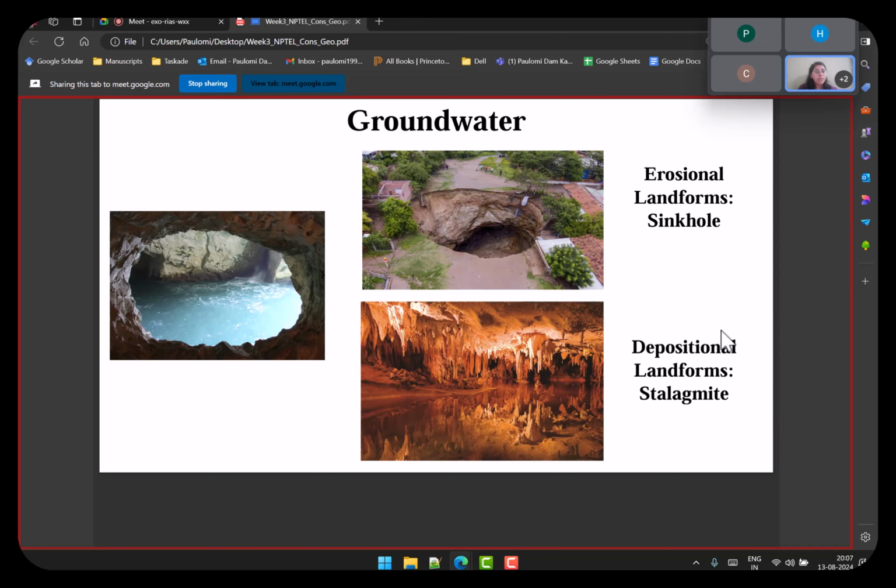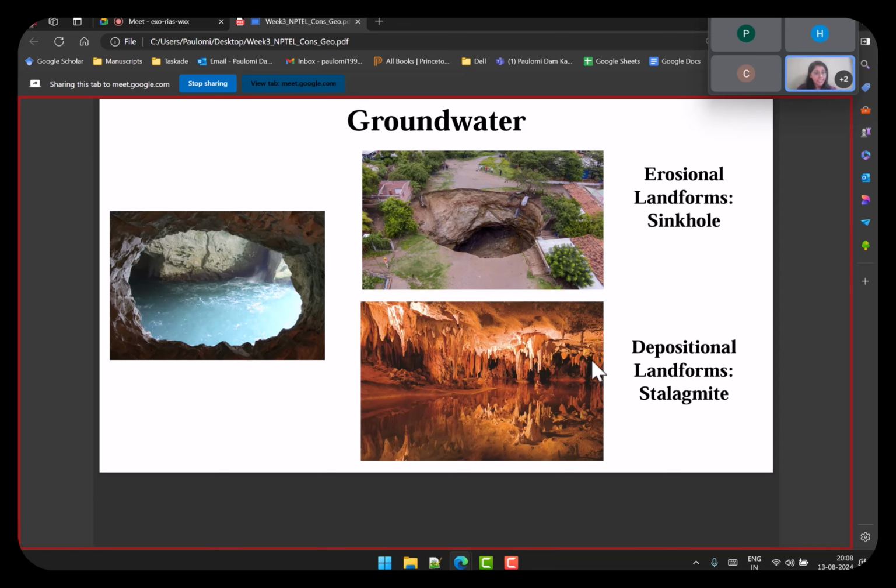The next agent is groundwater, which is just what we have discussed. If it is an erosional form, it's a sinkhole. You can just look at the image and see what's going on. There was groundwater which was colliding with the surface and it led to erosion, taking away most of the landmass, and now it is left with just this big hole. So that's a sinkhole. These are all images from the natural habitat, so you can see it happening.